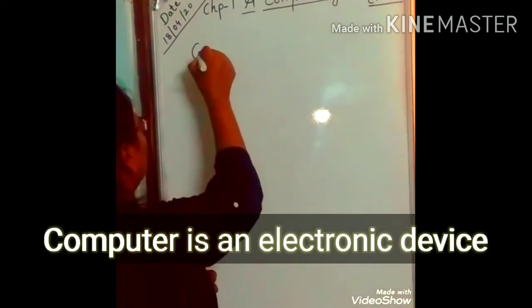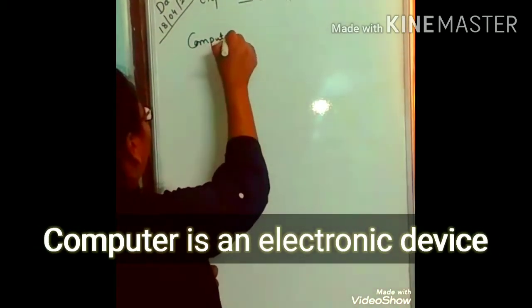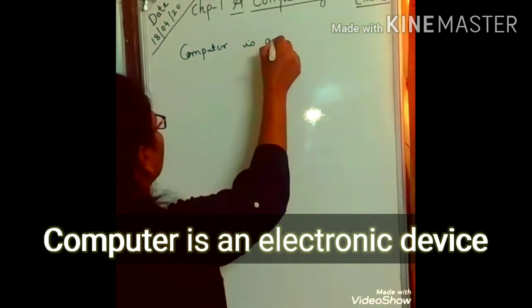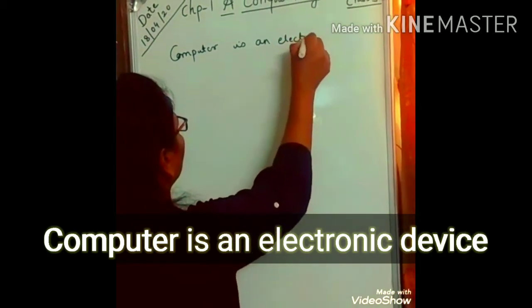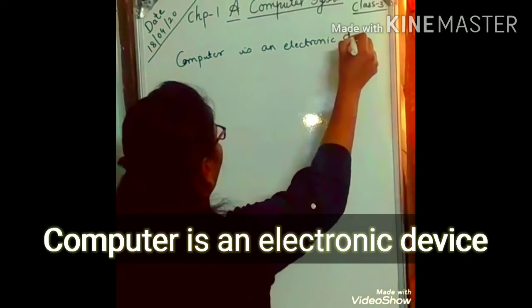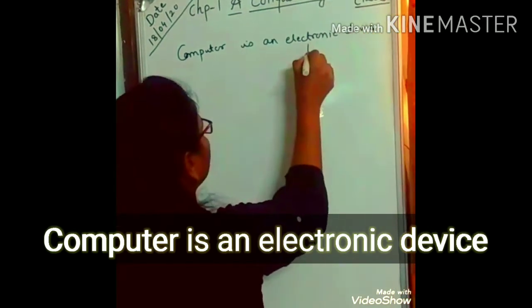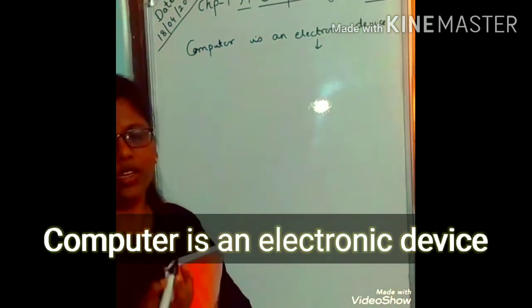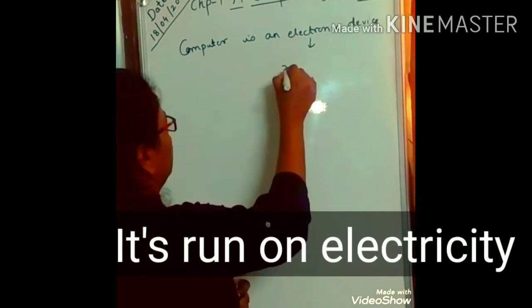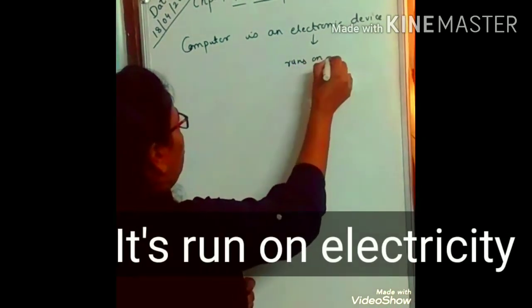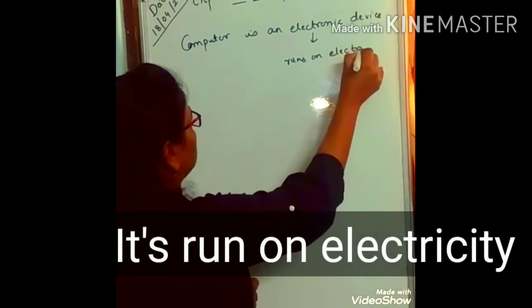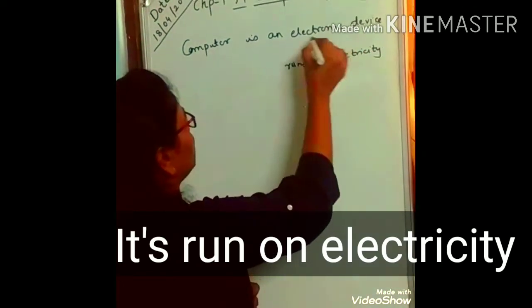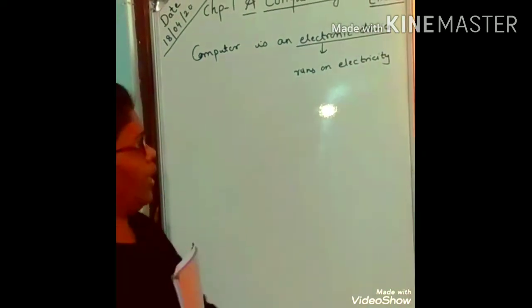So computer is an electronic device. Now why is it called electronic? Because it runs on electricity, so it is called electronic device.